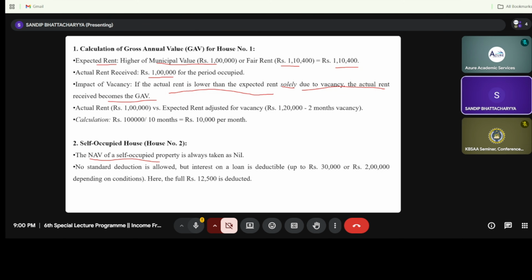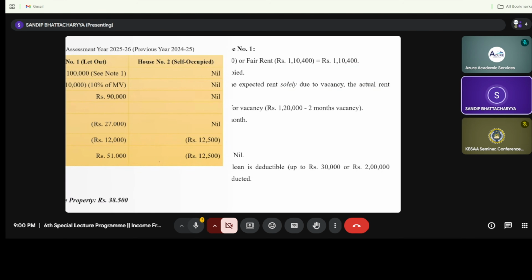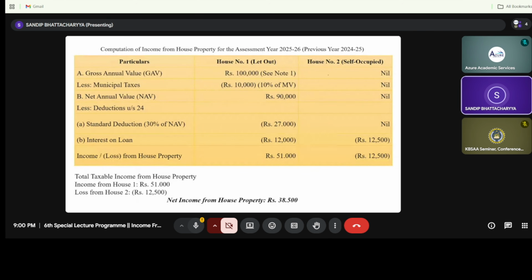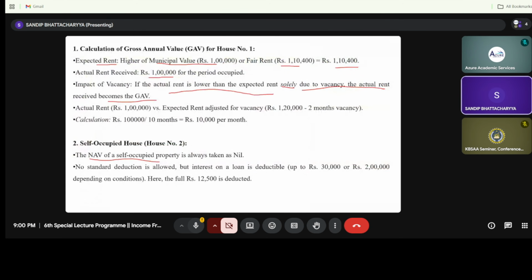It will be nil, right? So you can see as per the gross annual value, the self-occupied net annual value will be nil. I hope the first step is clear. That is, in case of house number one, the gross annual value is rupees 1 lakh, and the net annual value and gross annual value for the self-occupied house is nil.